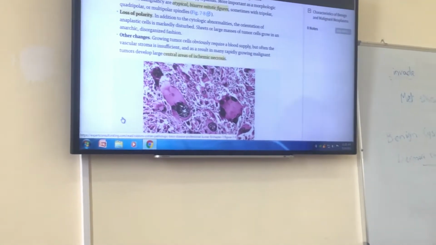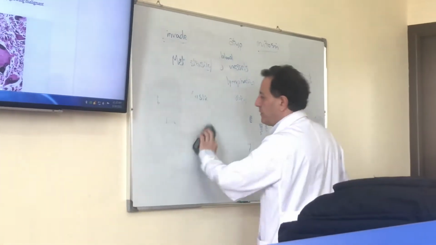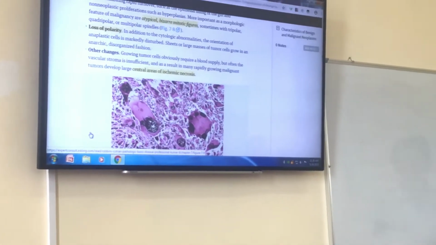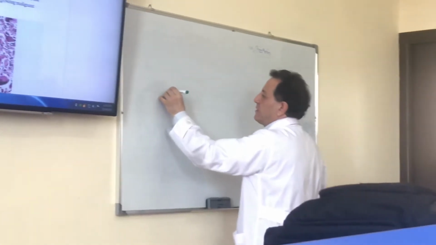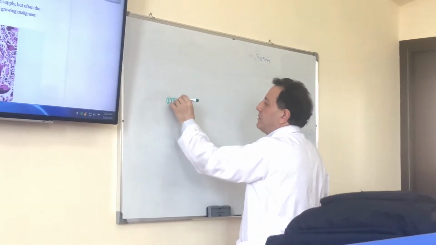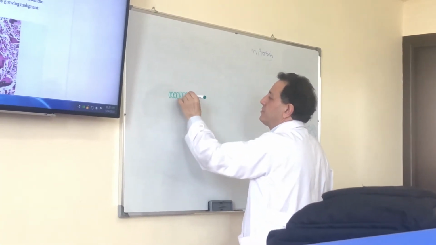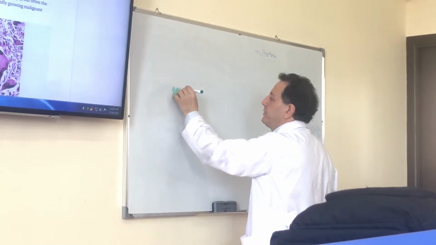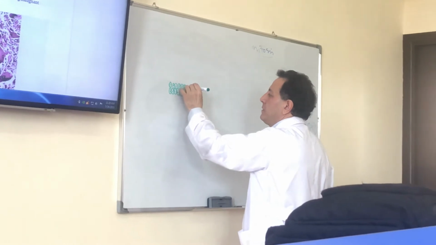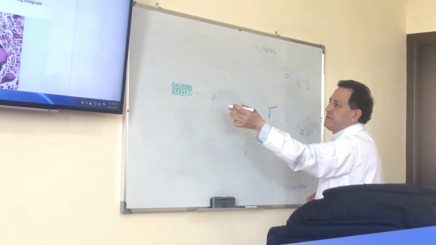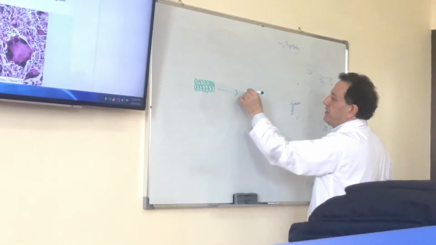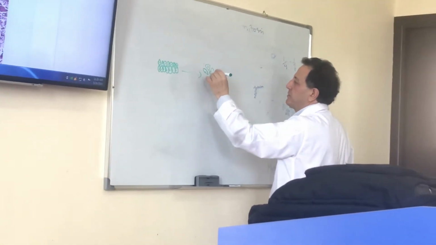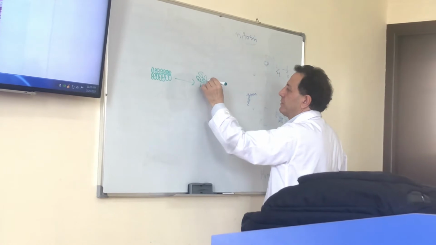There is lack of orientation in malignant cells. So if the cells have disordered pattern in a normal epithelium, they lose this orientation, and their angles, their orientation is disordered.